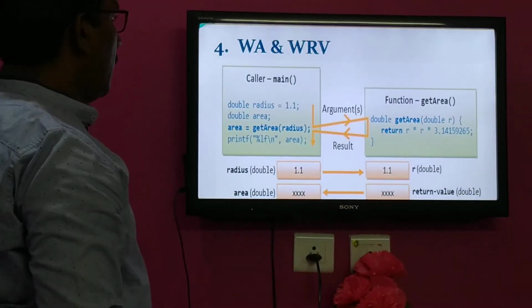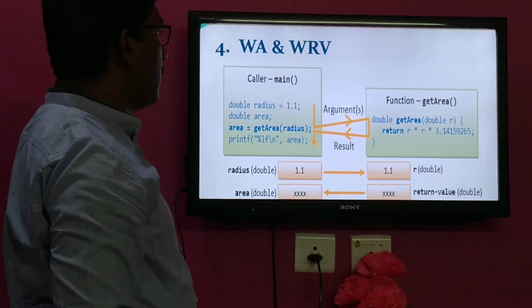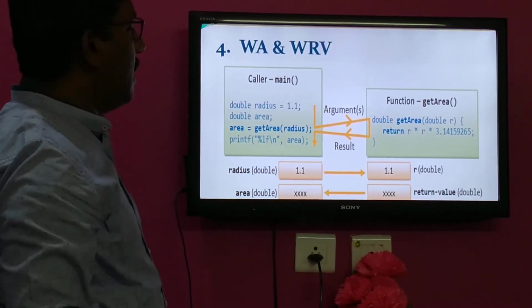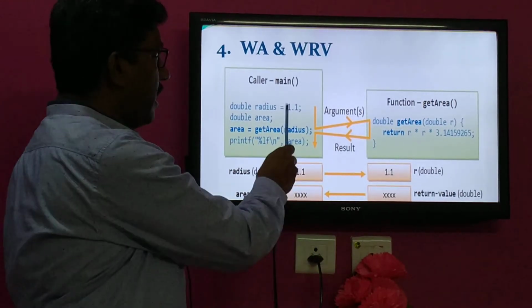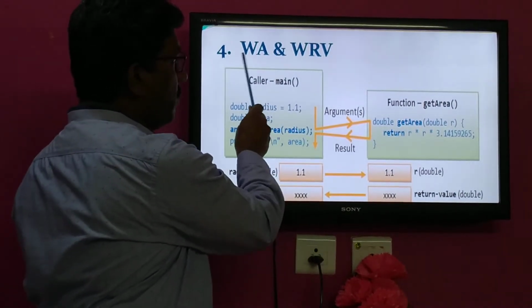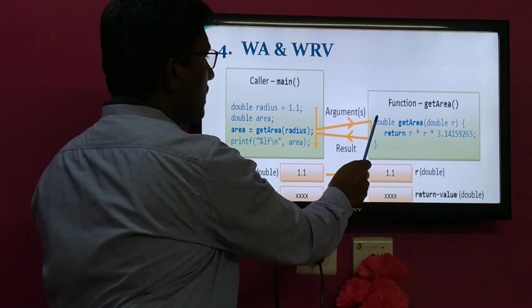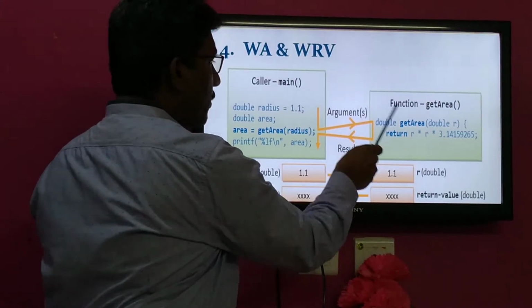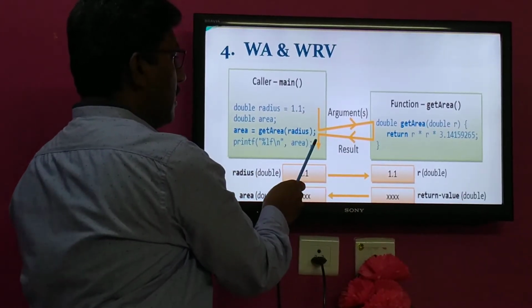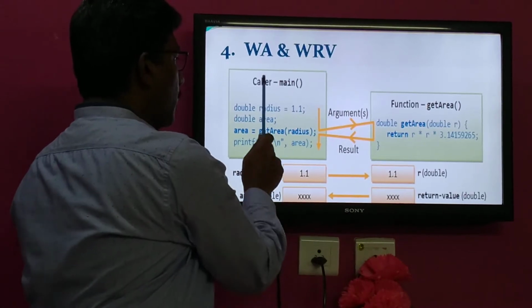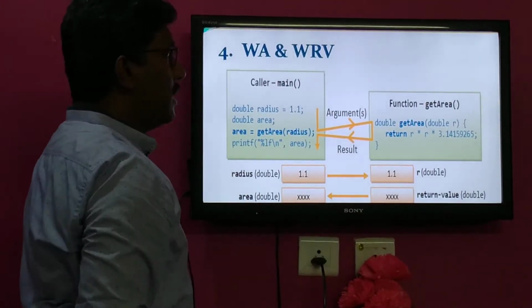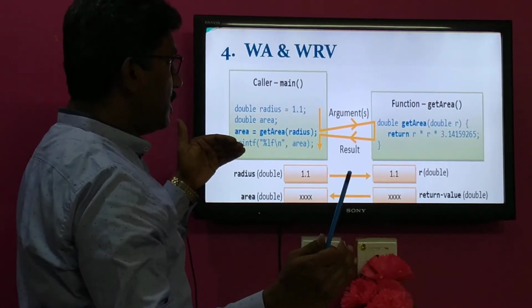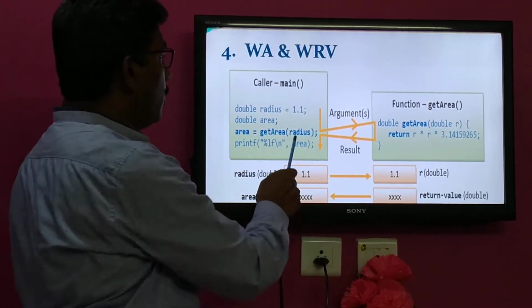Then coming to another interfunction communication. Communication between two functions can be established in both directions. That is called with argument and with return value. Arguments will be passed, and after getting the result, that value will be returned to the calling function. Here the calling function is main and the called function is getArea. So communication between these two functions is established through arguments.